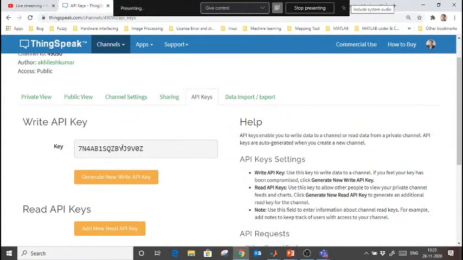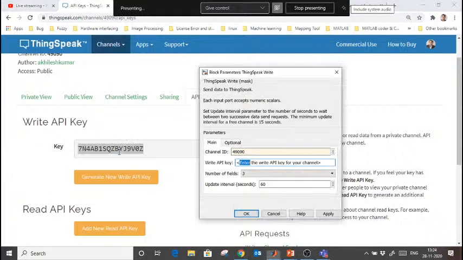So the write API key is already here, and I am going to paste this also. Update interval: in the free version, it updates every 15 seconds, so I am going to choose 15 seconds for the free version. In the paid version, you can update data every second. So the minimum update interval is 15 seconds.